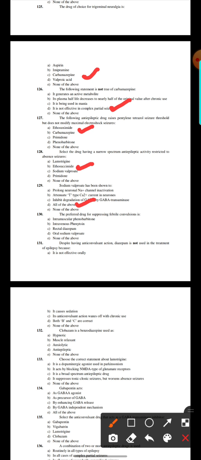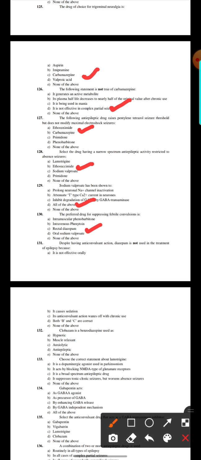The preferred drug for suppression of febrile convulsion is intramuscular phenobarbital, intravenous phenytoin, rectal diazepam, or oral sodium valproate. Here the option is rectal diazepam.